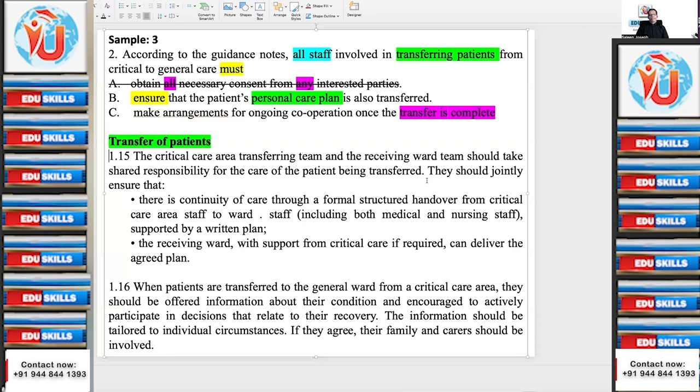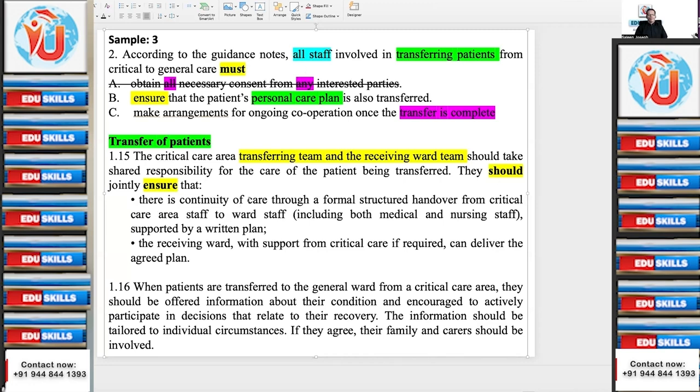Now coming to the text, anything that you feel striking? Topic sentence: transferring team and the referring ward team. Now in the question stem, do you have any synonym of transfer? All staff is the synonym of transferring team and the receiving ward team. Should take shared responsibility for the care of the patient being transferred. They should jointly ensure. Should ensure means must. So ensure means equivalent of must.